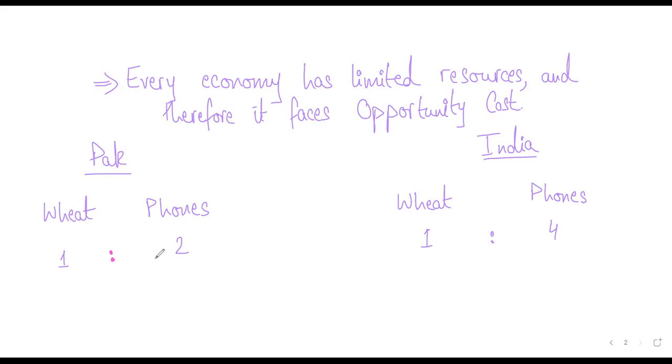So this is the entire thing that you have to explain in this question, what exactly comparative advantage states, what exactly comparative advantage is about. Then after you explain this, you will say that according to the law of comparative advantage, Pakistan should specialize in wheat, whereas India should specialize in phones. We did talk about this, that if you have calculated for one country, for one product, which country has comparative advantage in which product, you don't need to do the opposite calculation. You can just assume because that will always be true. Did I tell you this or not?